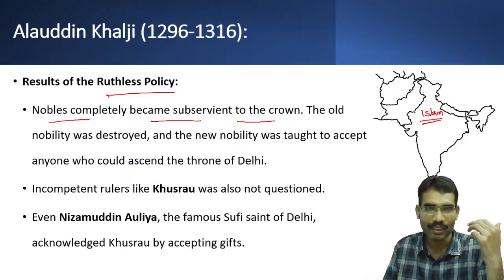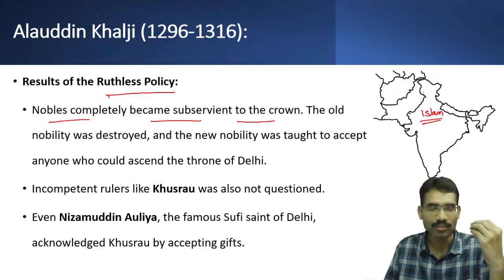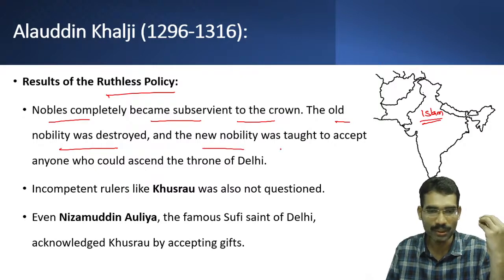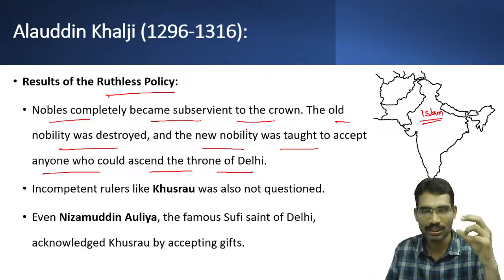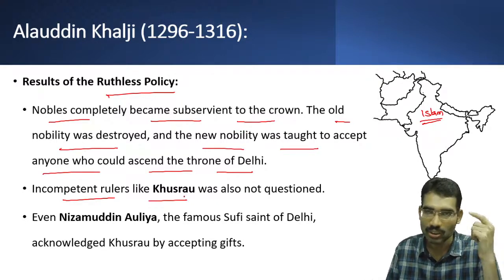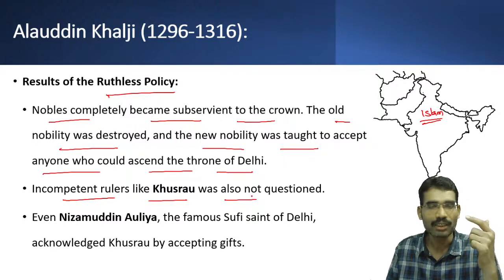With that kind of attitude, he cowed down nobles and ulemas. The old nobility was completely destroyed, and the new nobility was taught to accept anyone who could ascend the throne of Delhi. So the prestige of the crown was established once again after Balban. Even an incompetent ruler like Khusrau was not questioned.